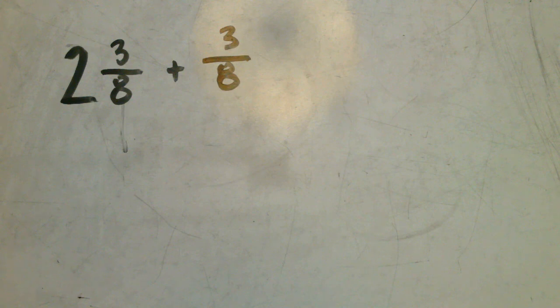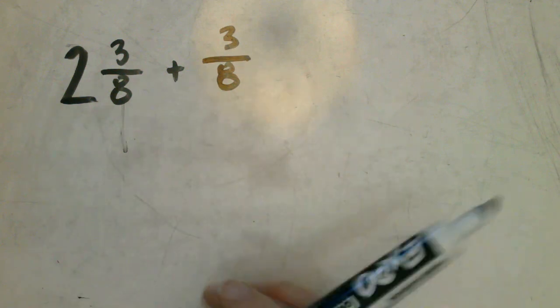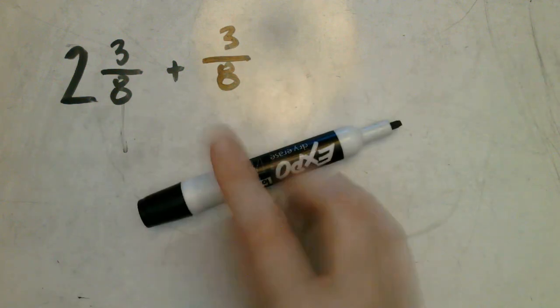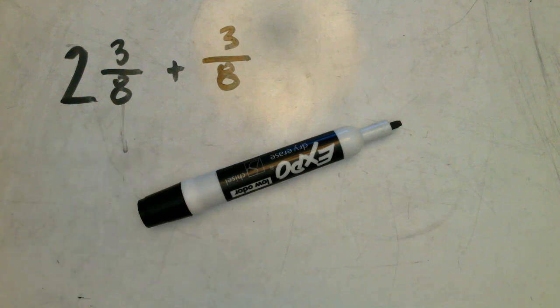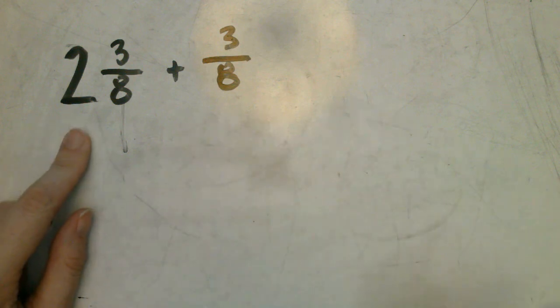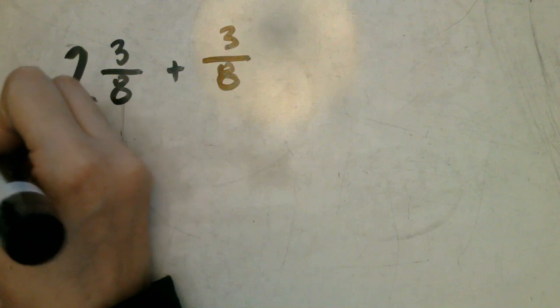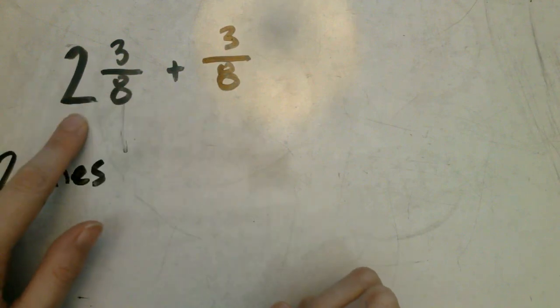All right, mathematicians, let's get into our activity today. We'll be working with mixed numbers and fractions. On your whiteboards and with your markers now, I want you to write this addition problem. Pause the video and do that now. If we were to say this expression in unit form, we would say 2 ones for the whole number,